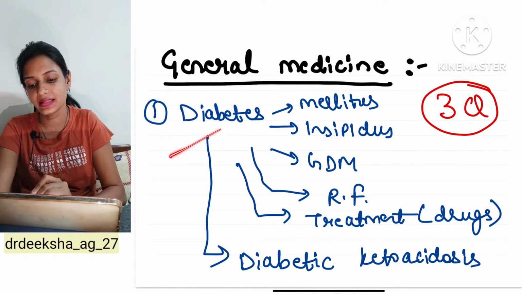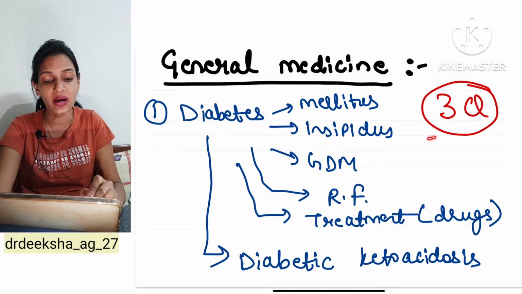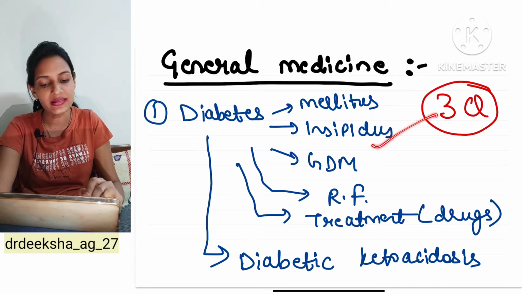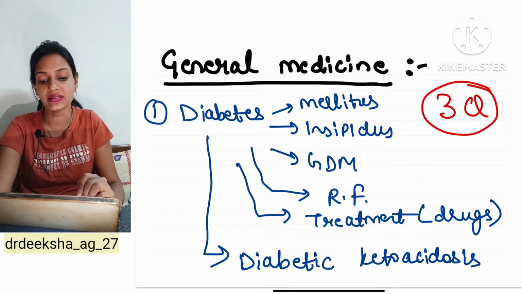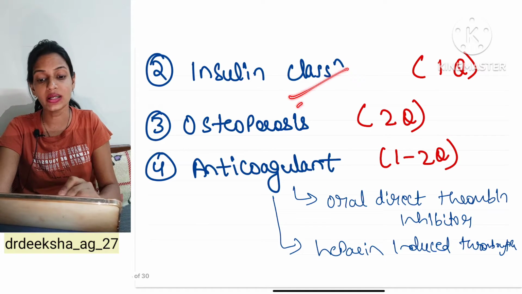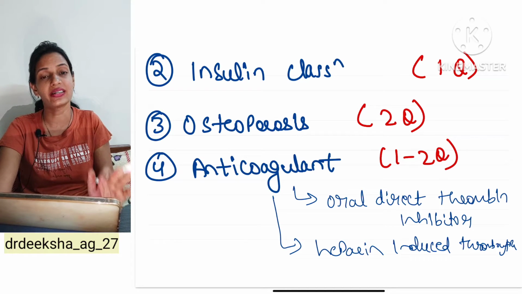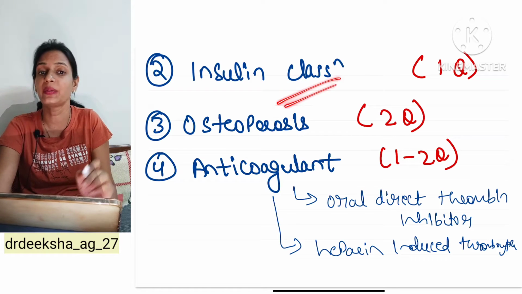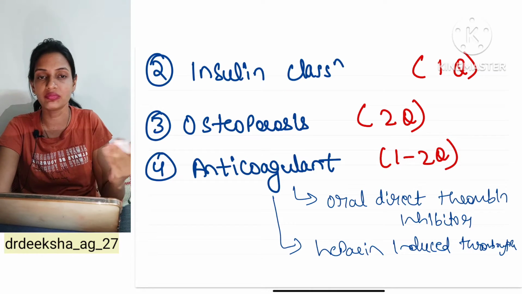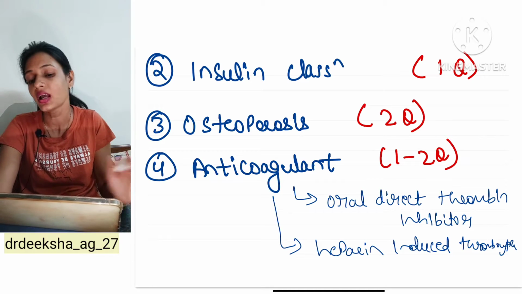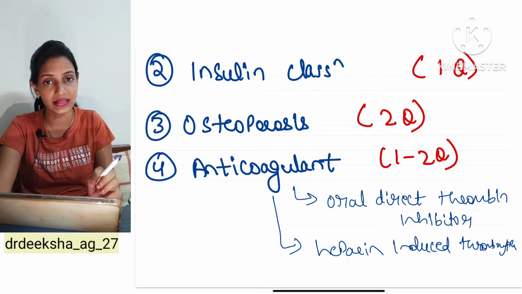First guaranteed topic is diabetes. In diabetes you are going to have 3 questions at least. या तो वो diabetes mellitus और insipidus और gestational diabetes mellitus, या उसके risk factors, या फिर treatment में जो drugs देते हैं, and diabetic ketoacidosis. Next is insulin classification. Guaranteed question मतलब लगातार 5 to 6 year से continuously we talk about, ये हर paper में होता है 1 question जिसमें पूछते which one of the following is not a short acting insulin और which one of the following is not a long acting. तो you have to do insulin classification.